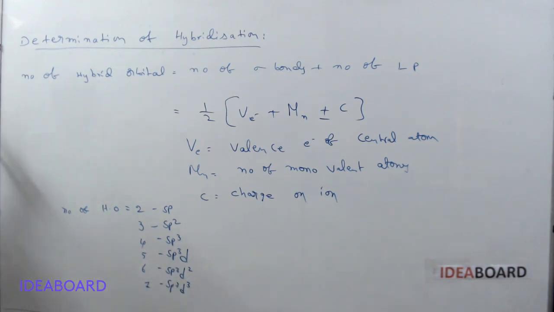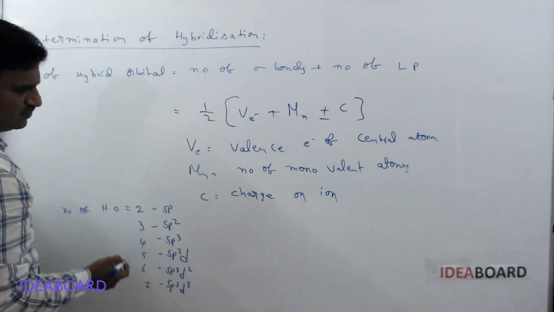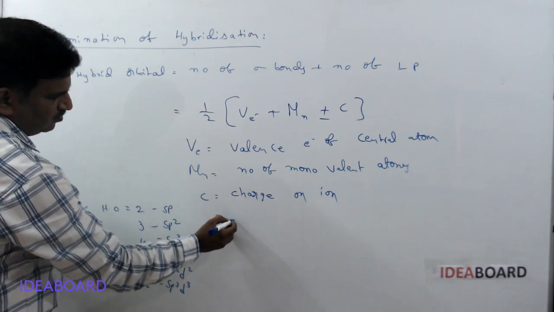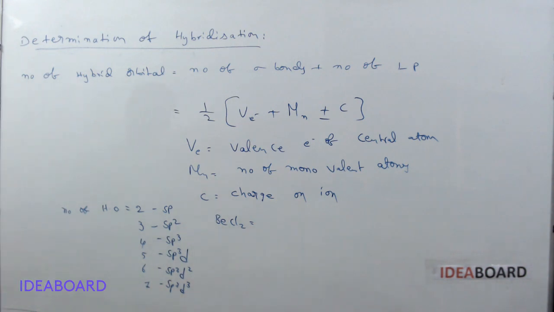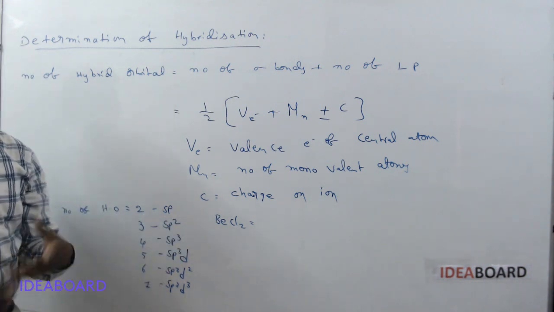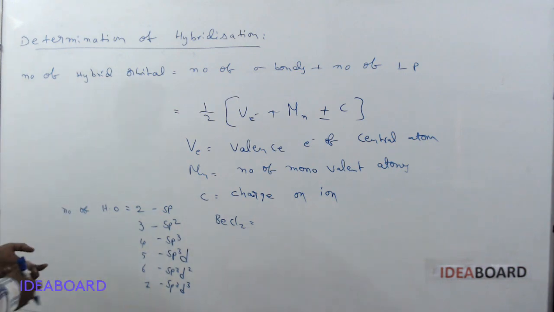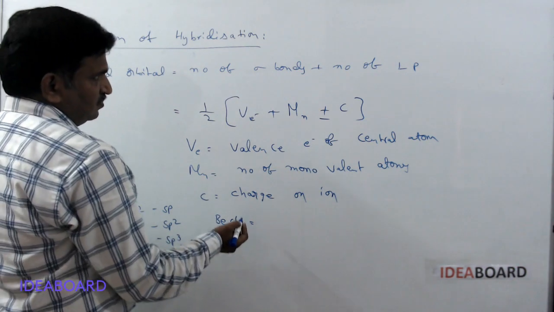Okay, this formula is used for calculating hybridization, and suppose we use it for beryllium chloride. Generally we know beryllium chloride is sp hybridization, and here beryllium is the central atom.